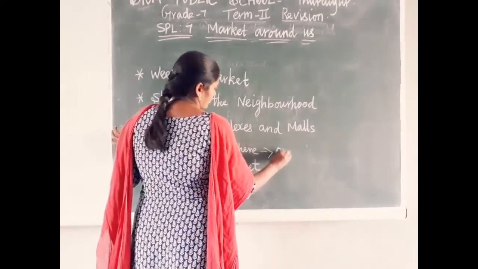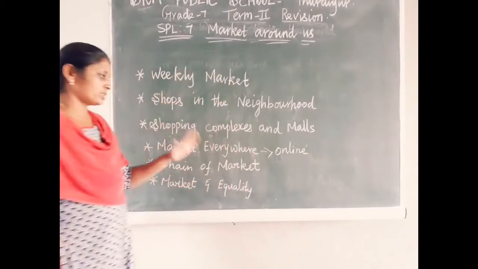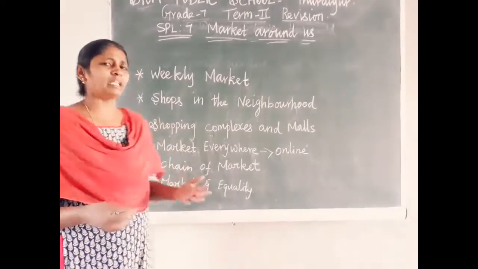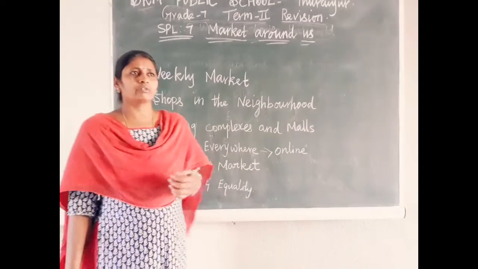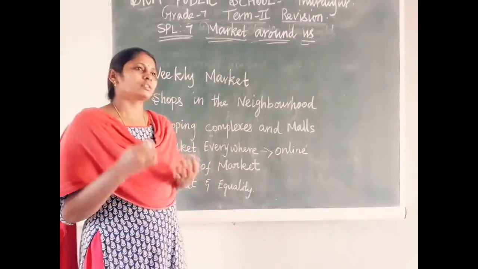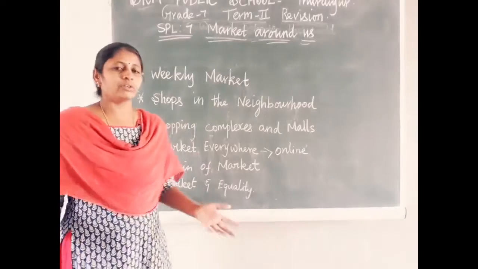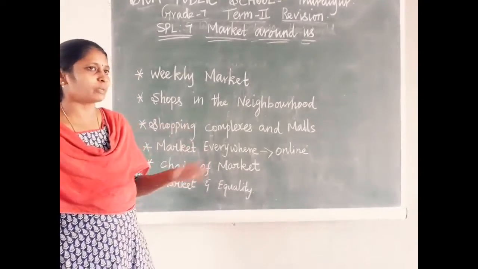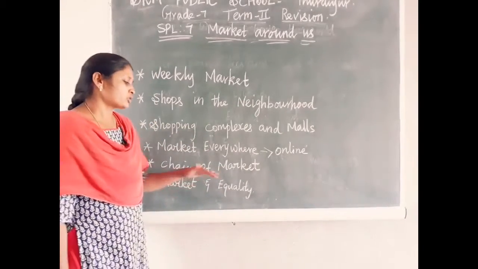Next is market everywhere, otherwise called online shopping. Nowadays a lot of people visit online shopping sites like Flipkart, Amazon, Myntra, and many others. We won't go anywhere; with the help of a mobile itself we can order. We can order by cash on delivery, so whatever we like we can buy. If we simply have a mobile and internet, we can shop. You know very well about online shopping. So this is the chain of markets.